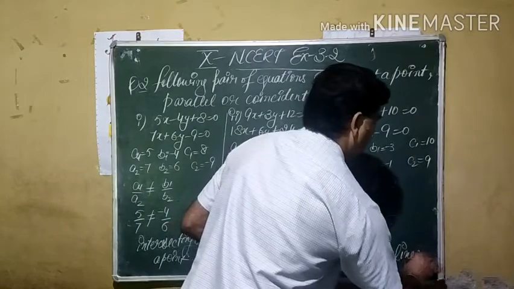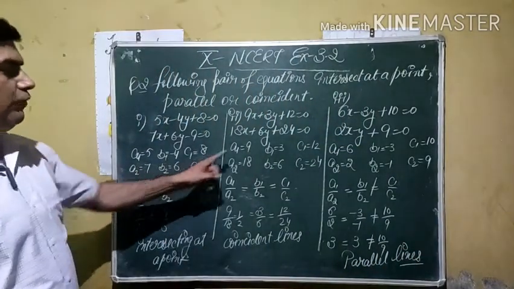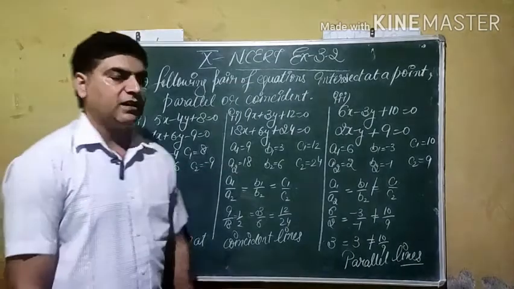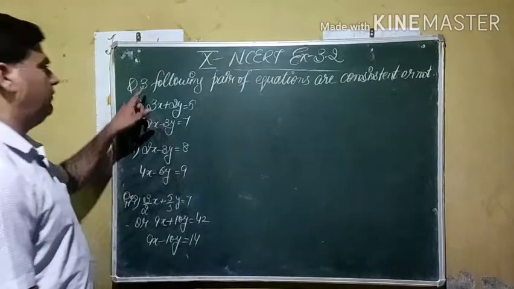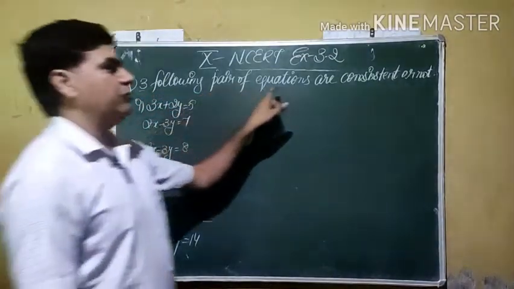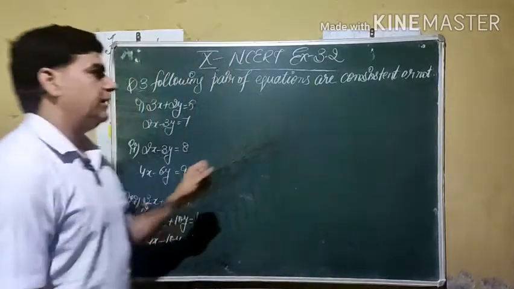So like this, we can identify the nature of lines by testing the ratio of their coefficients without using the graphical method. Let's see question number 3. We are given the following pairs of equations and have to check whether they are consistent or not with the help of the ratio of coefficients.